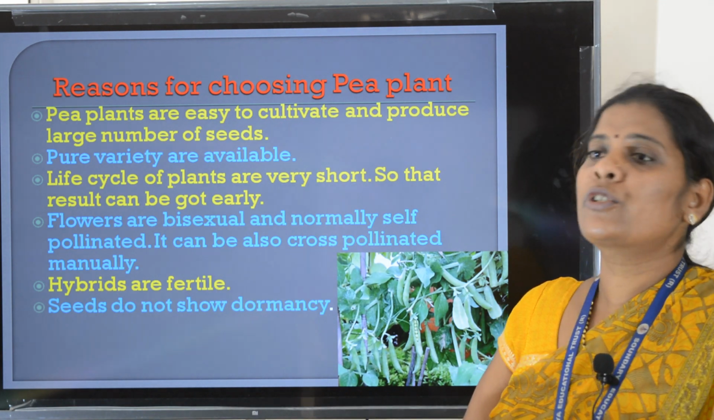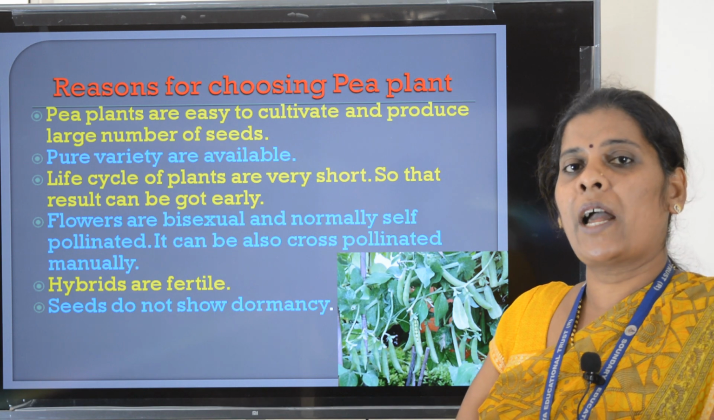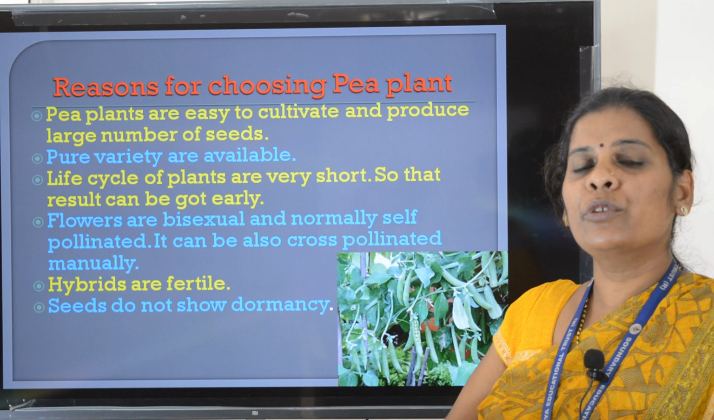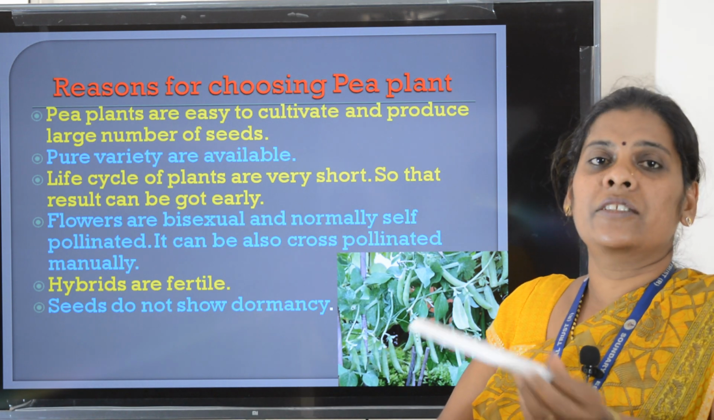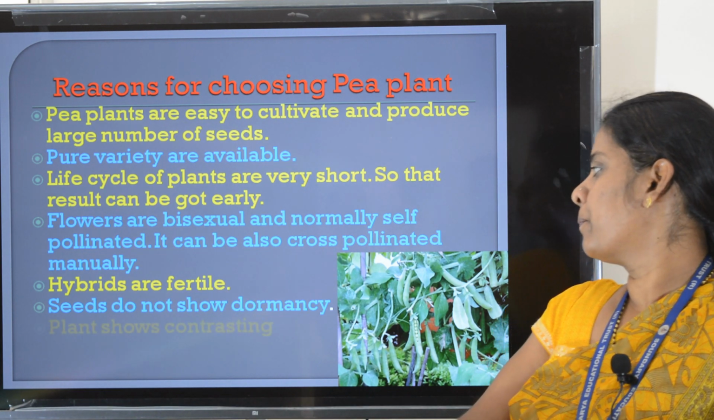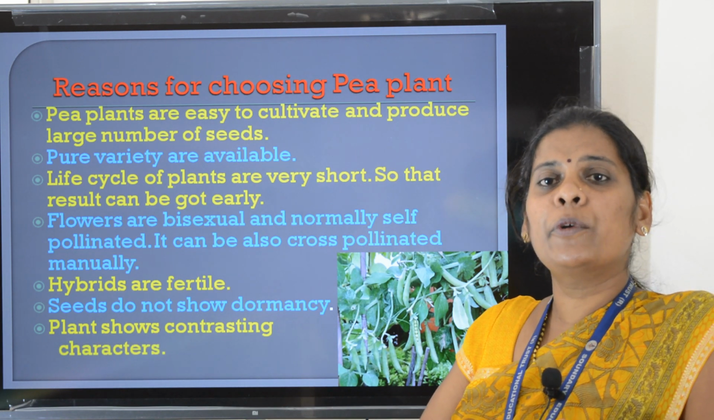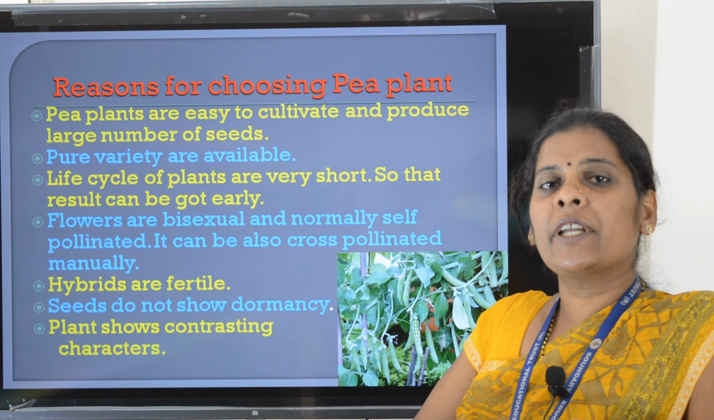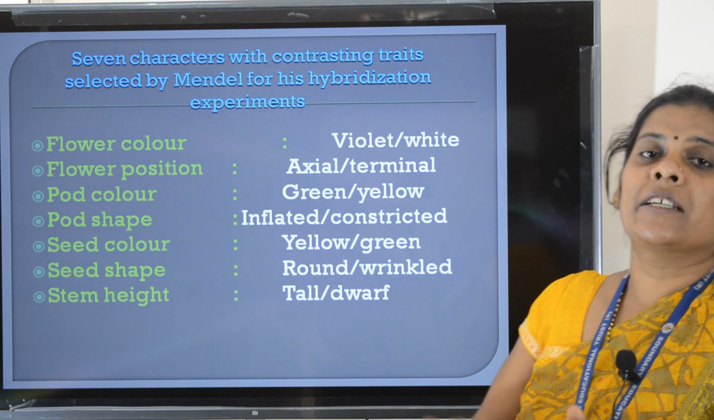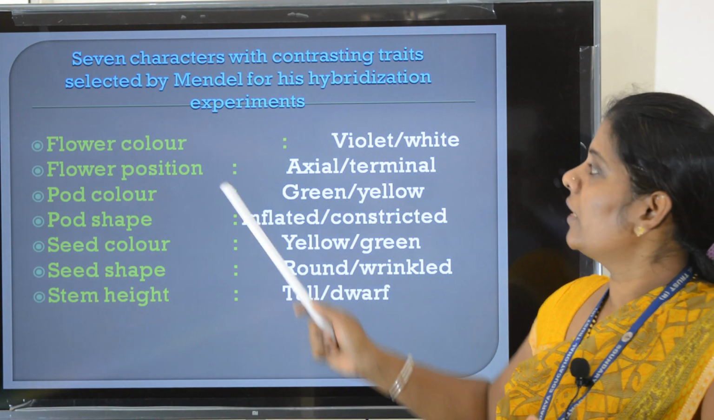Next, seeds do not show dormancy. In some plants, in the next generation, if you sow the seeds, they are not going to germinate. But in the pea plant, the seeds do not show dormancy. Then plants show contrasting characters. Mendel was able to identify 7 different contrast characters in the pea plant. These are the 7 characters he selected for his experiment.